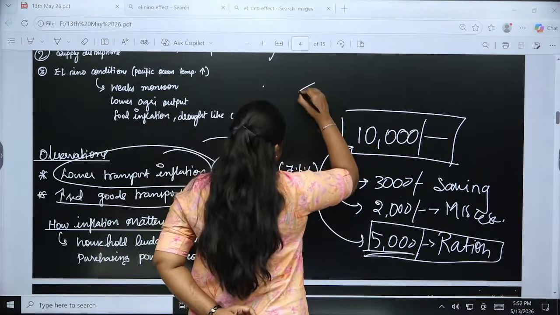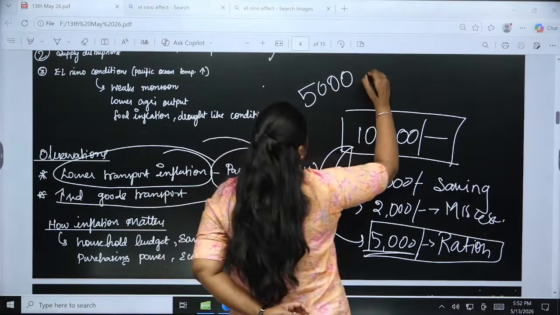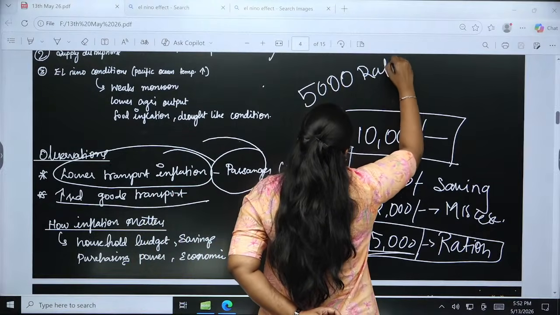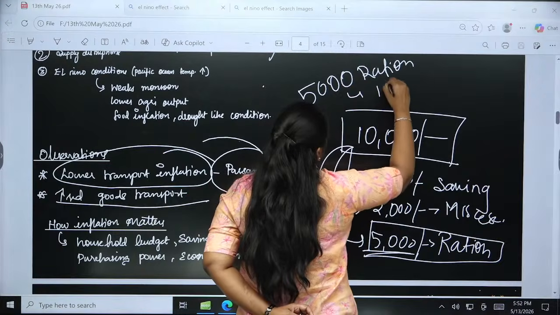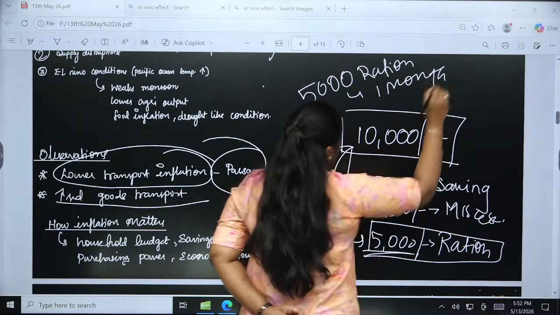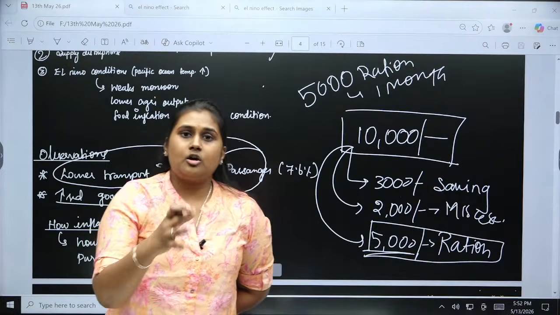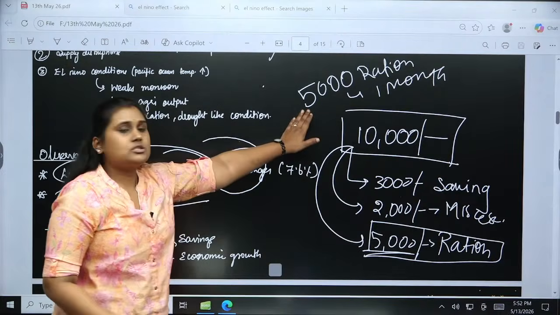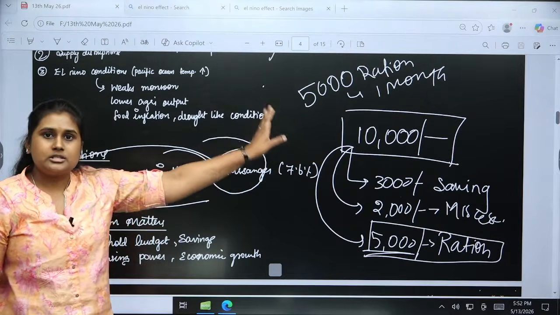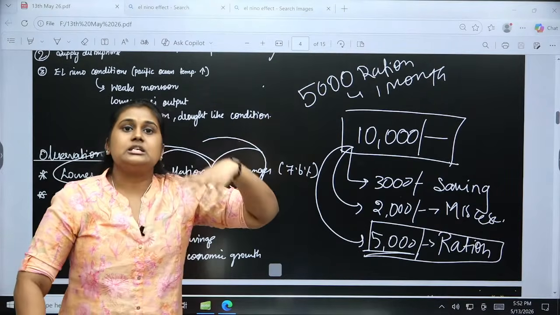Here in this 5,000 I can get ration for one month. Okay, and if there is any price hike in the pulses, grains, or the vegetables, this 5,000 would not be sufficient, because the rise in price needs an even bigger budget.